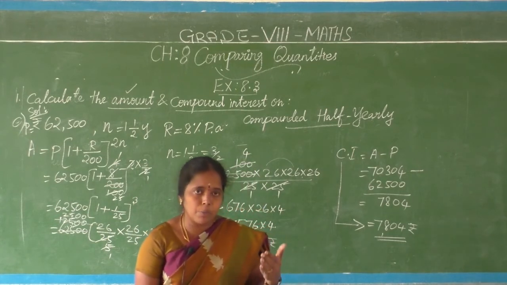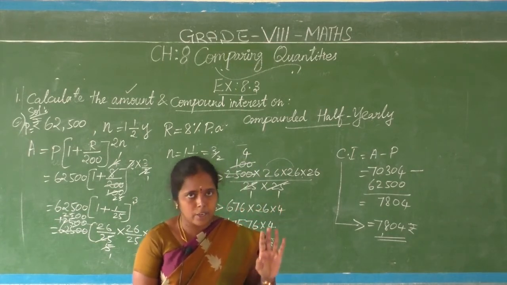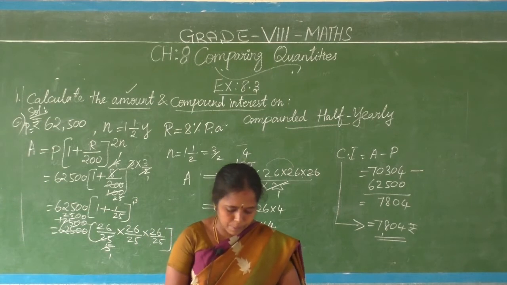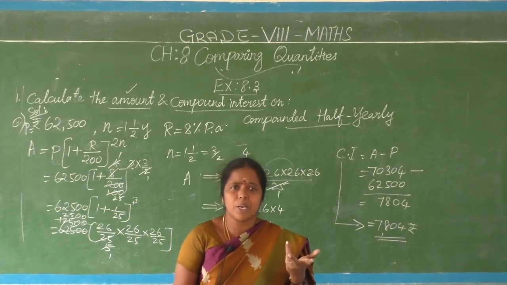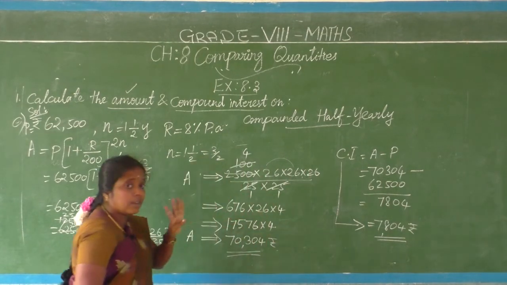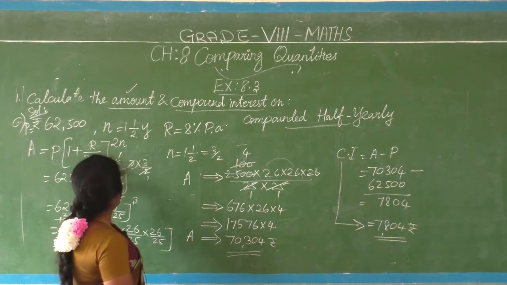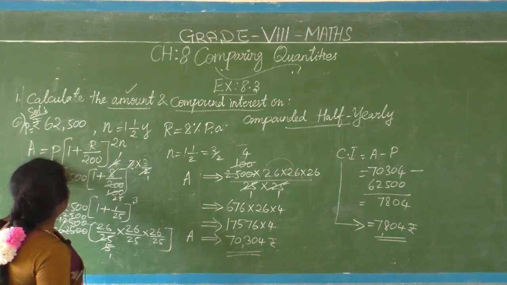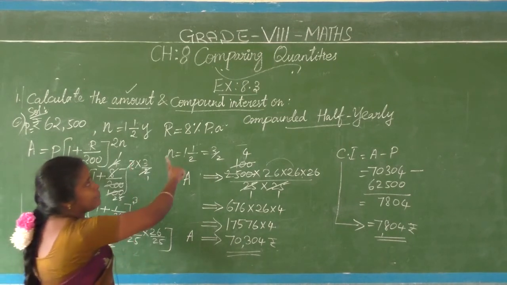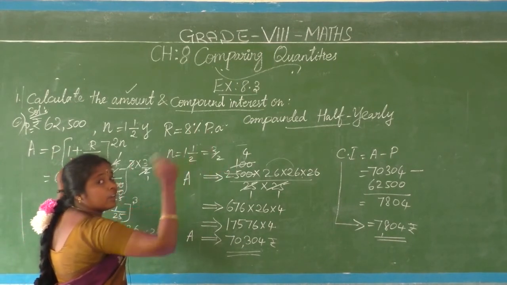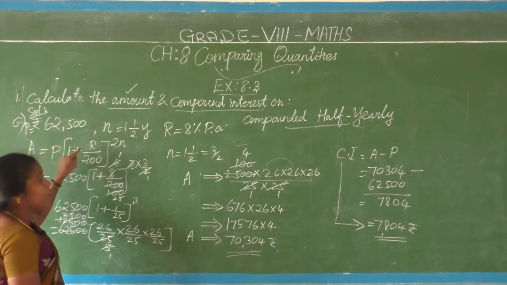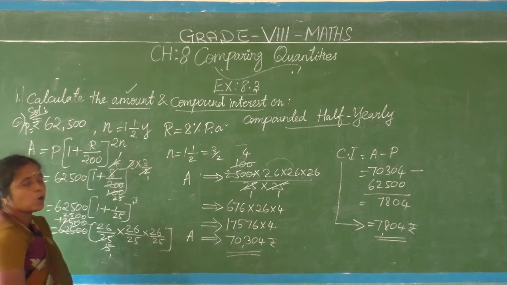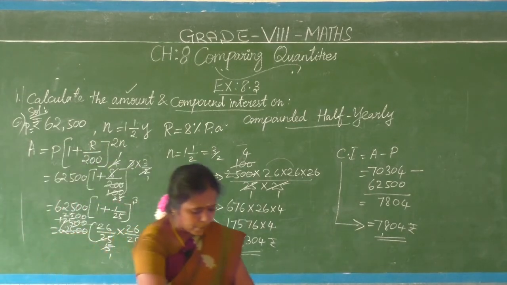So annually model I taught. Half yearly also I have taught. You have to complete the remaining questions. Okay. Suppose quarterly means what is the formula? Nothing, just the conversion period is 4. So at the time how do you change the formula? When the rate of interest is compounded quarterly, what is the formula? P into 1 plus R by 400 the whole power 4n. That's all, children. Okay. Next.